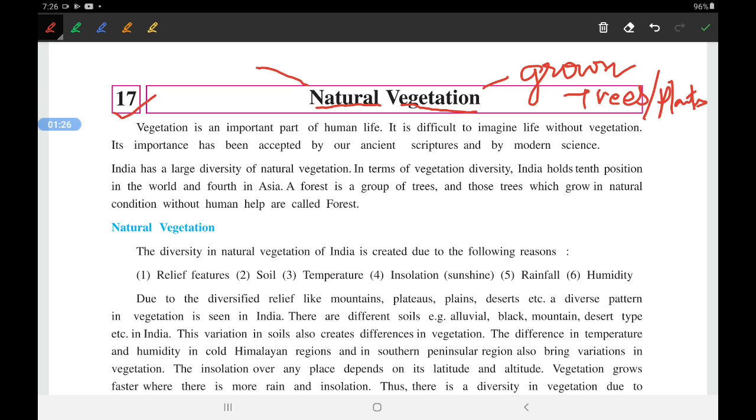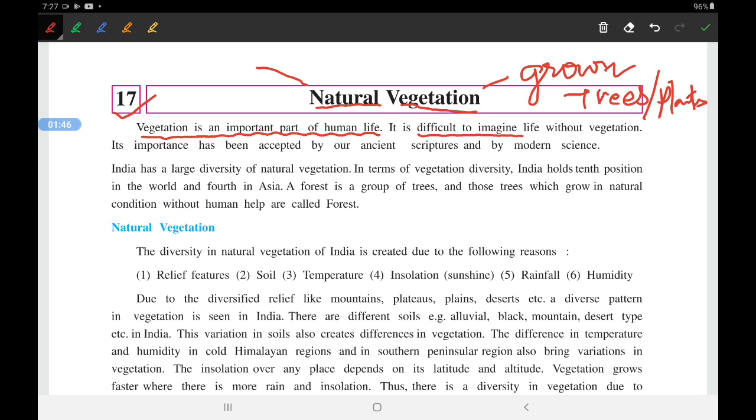See, the first line itself tells everything. Vegetation is an important part of human life. It is difficult to imagine life without vegetation. It is really very difficult to imagine life without vegetation.